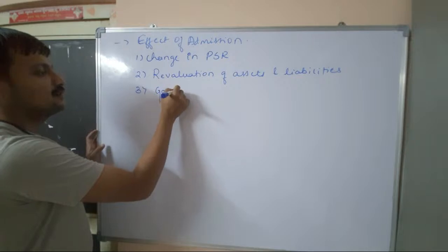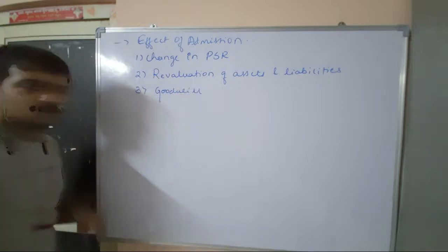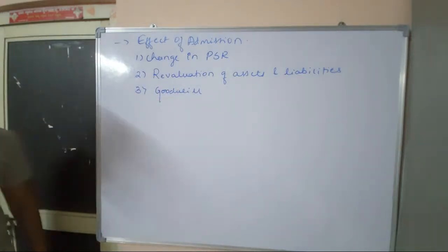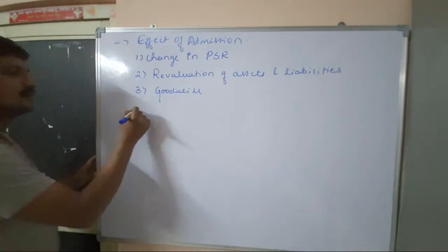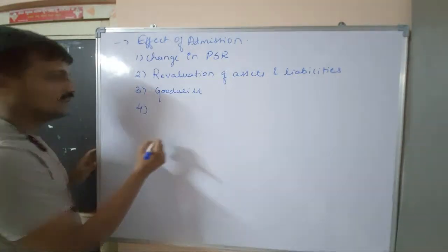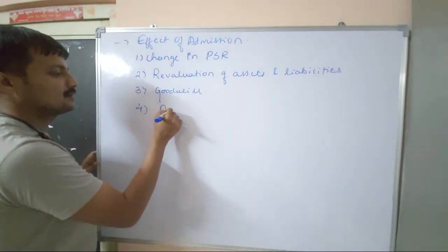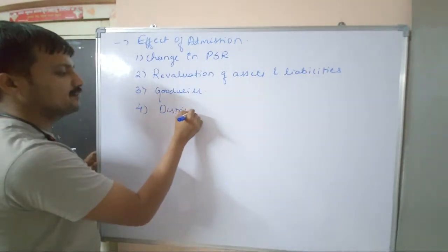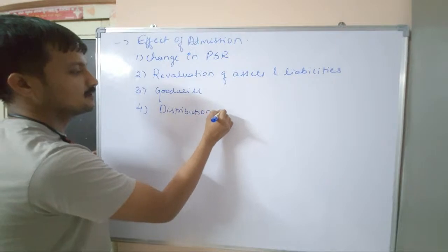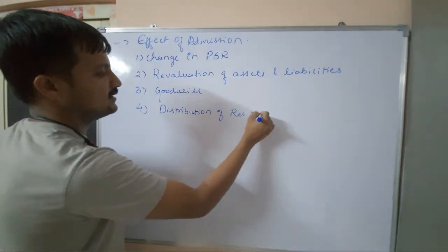Treatment for goodwill. Right. And the next is distribution of reserves and surplus.